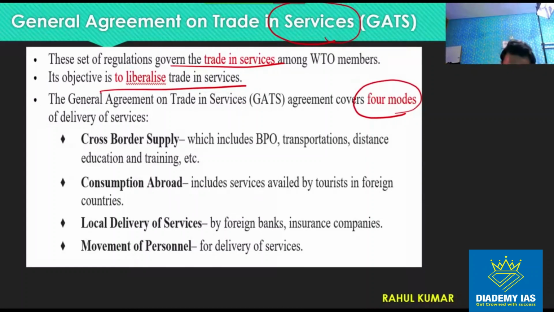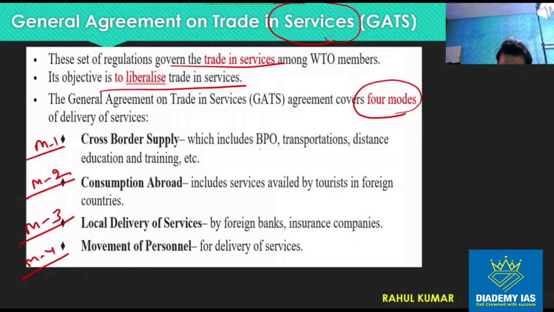So what are these modes? We call them mode 1, mode 2, mode 3 and mode 4. Mode 1 services are the cross border supply.